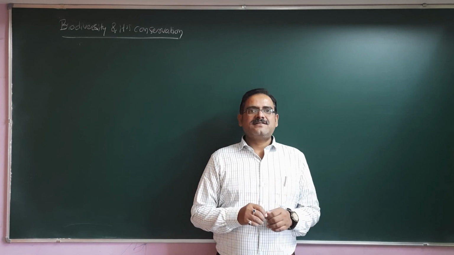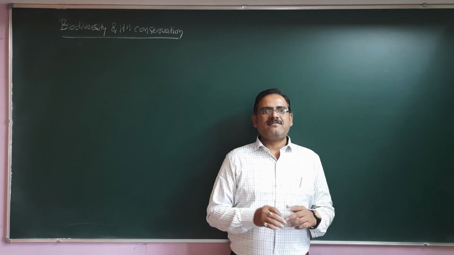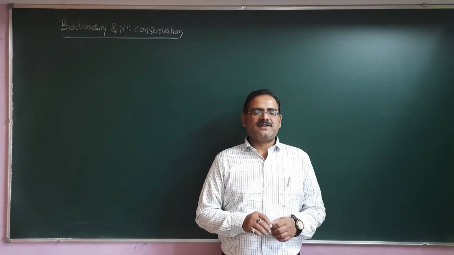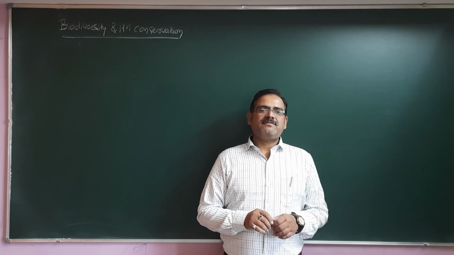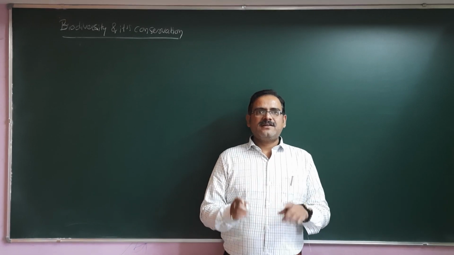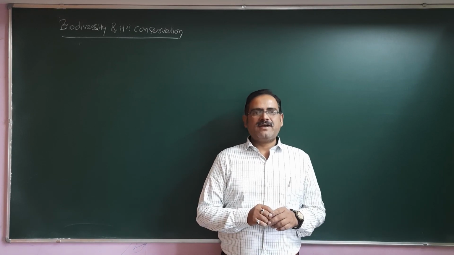In the last class, we studied the introductory points related to what is biodiversity. It is the existence of the variety of creatures, or variations of the living forms on this earth, that we call biodiversity. And earth is the only planet where we can find life. Who popularized this term biodiversity? It is Edward Wilson.